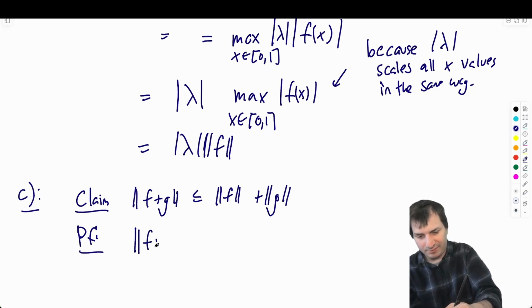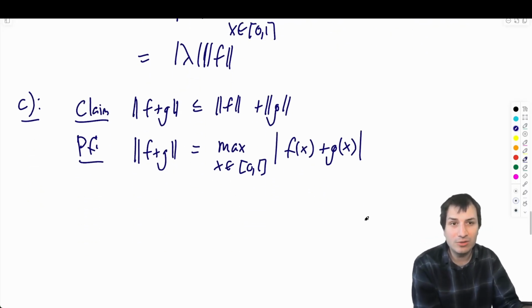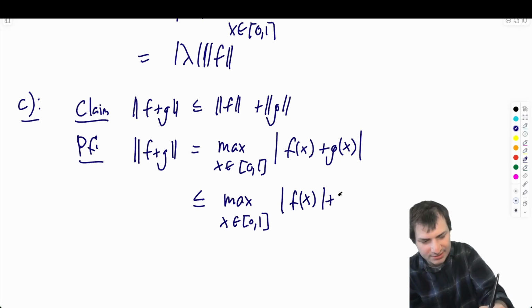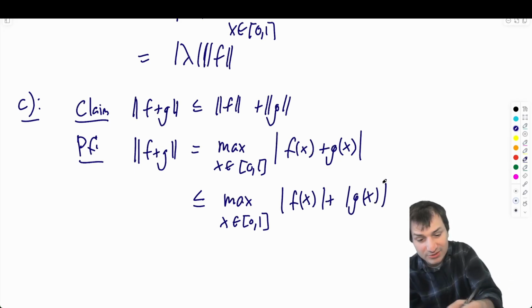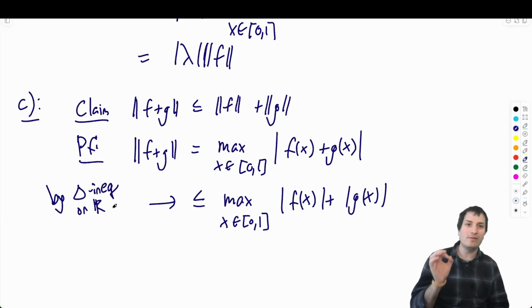So the norm of f plus g is the maximum of x in [0, 1] of f of x plus g of x. Okay. And then you could say this is less than or equal to the maximum over x in [0, 1] of the absolute value of f of x plus the absolute value of g of x, like this. And then you could say by the triangle inequality on R, where the ordinary triangle inequality for absolute value means that you can do this over here.